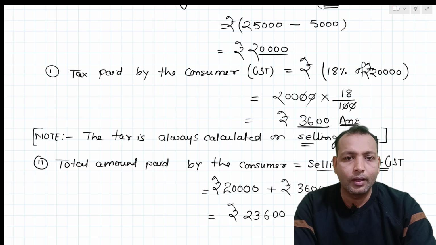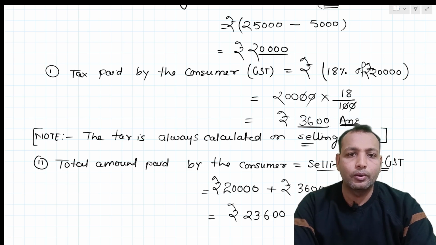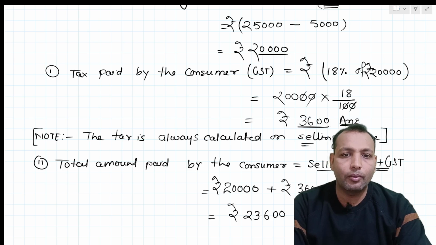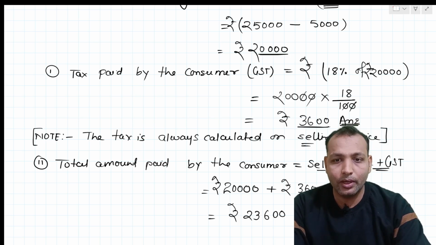Understood? So today we learned about goods and services tax, its types, and how to calculate GST with the help of the formula and solve. We saw the example as well, right?